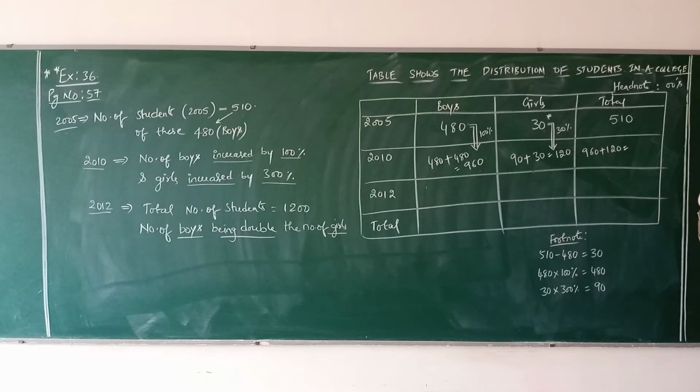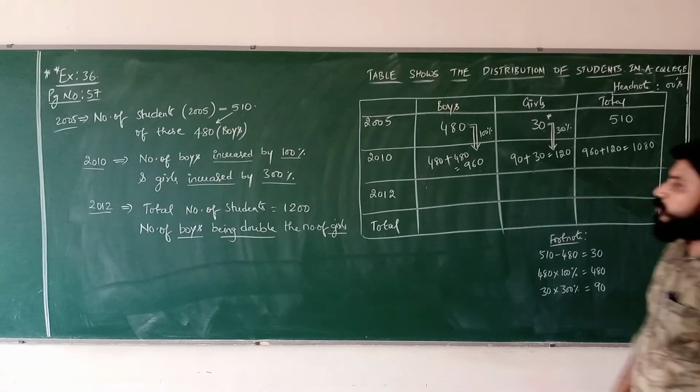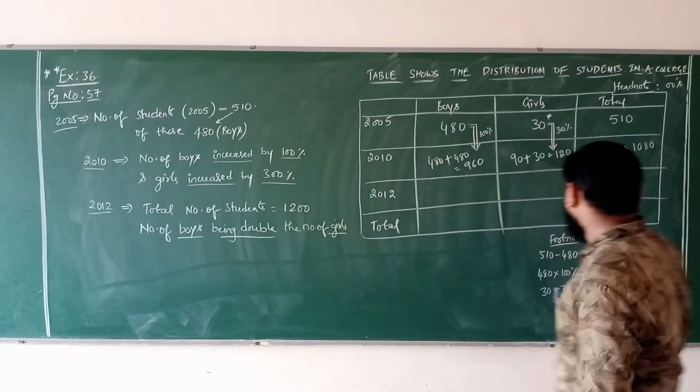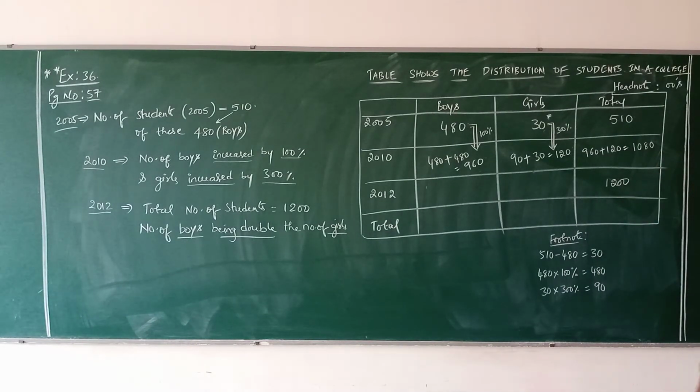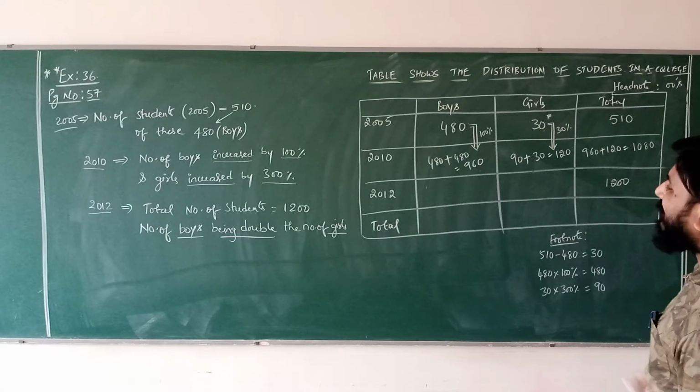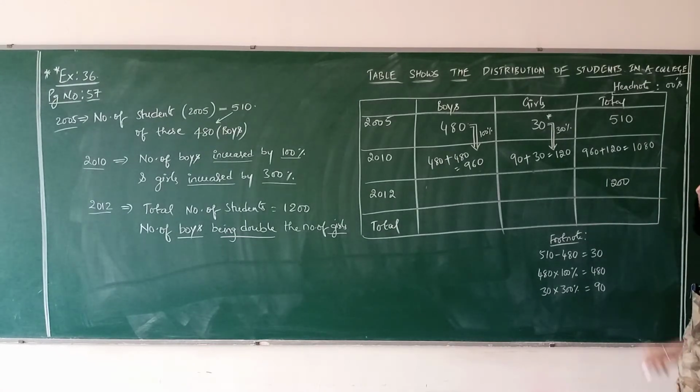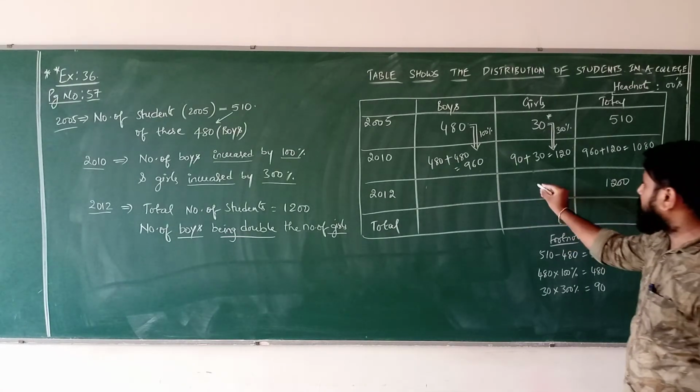Just for understanding purposes I am showing them by taking the big table. 960 plus 120, how much? 1080. Next, coming to 2012, how many students were there in total? 1200 students, and the number of boys being double the number of girls.